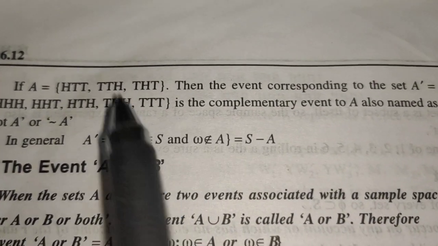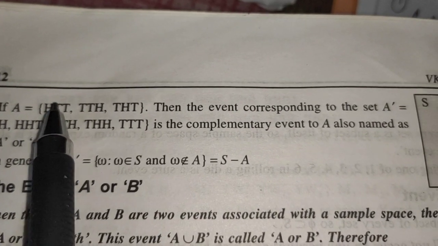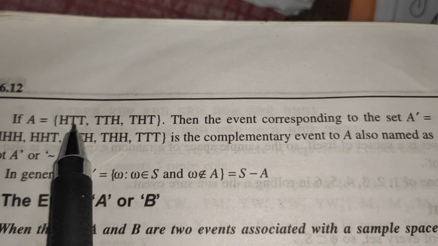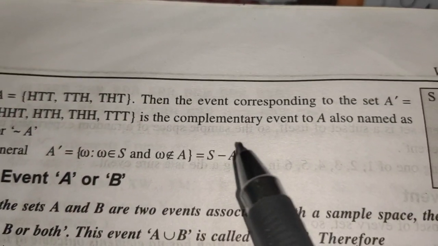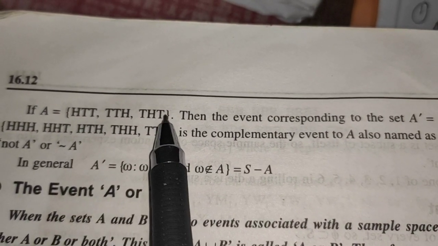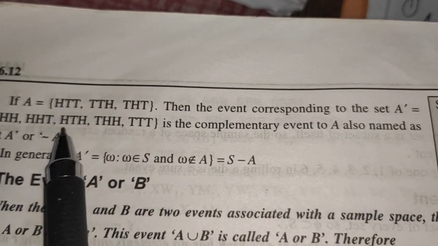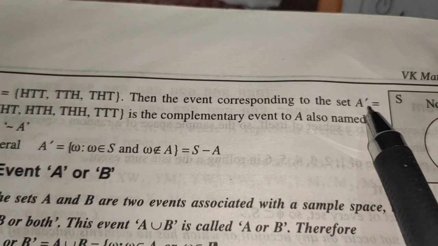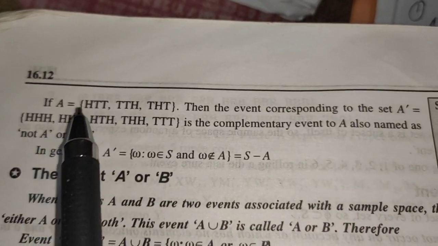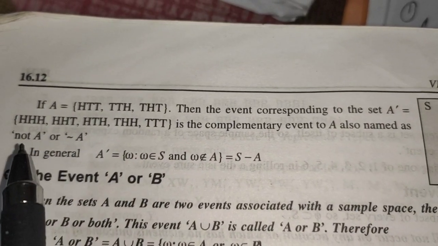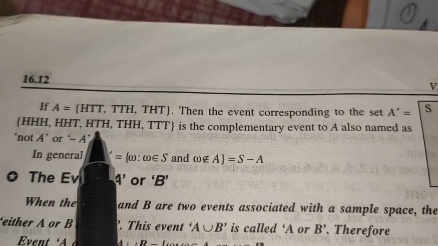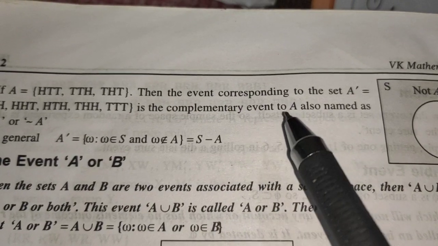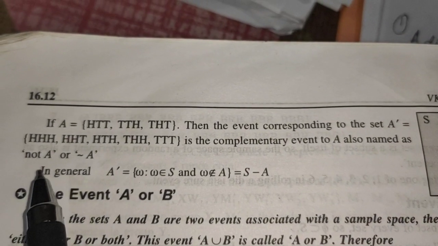Let us consider that A is an event, and this event signifies that in all 3 cases you consider only one head and 2 tails. So let us consider the event of getting exactly one head. This is your event A. Then what will be the complementary of A? The rest of the events will be the complementary of A. They are head, tail, tail, and tail, tail. It is known as the complementary event of A, also named as A dash or A complement.